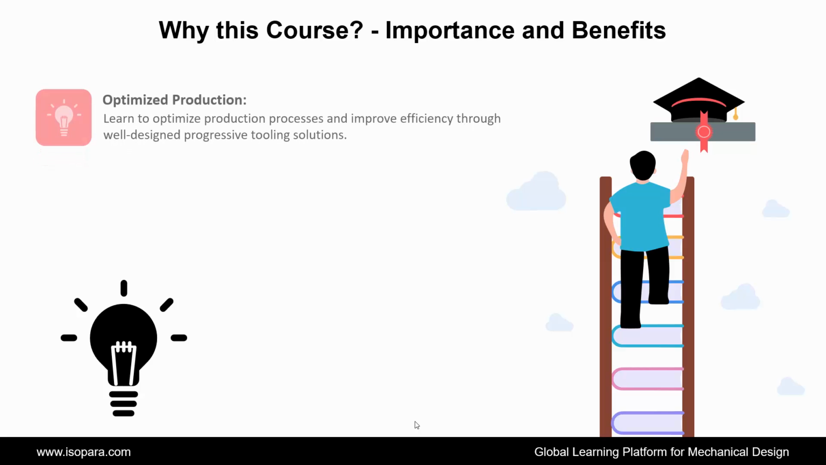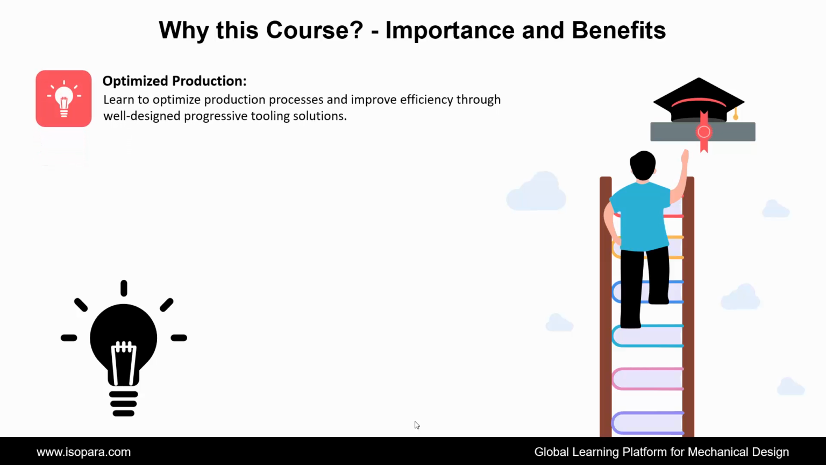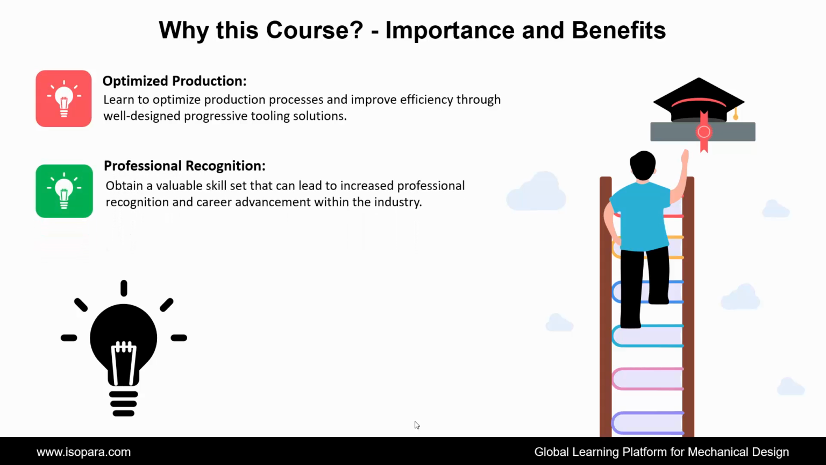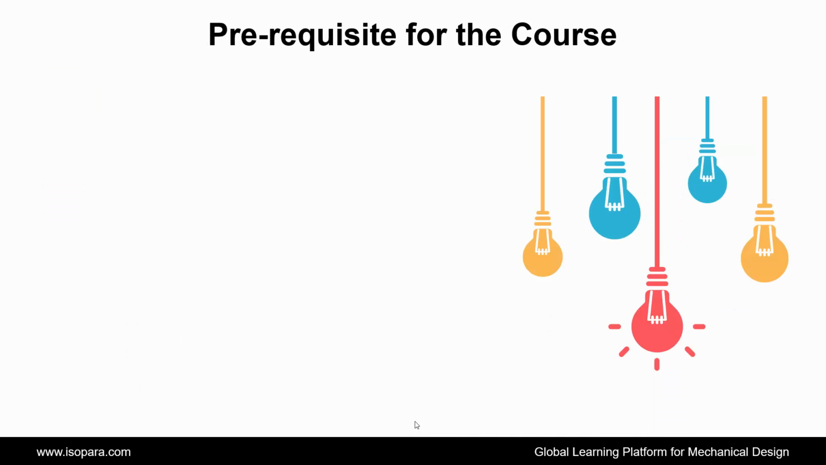Next is optimized production. Learn to optimize production processes and improve efficiency through well-designed progressive tooling solutions. And the last is professional recognition. Obtain a valuable skill set that can lead to increased professional recognition and career advancement within the industry. Now, we see what the prerequisites required for this course are.